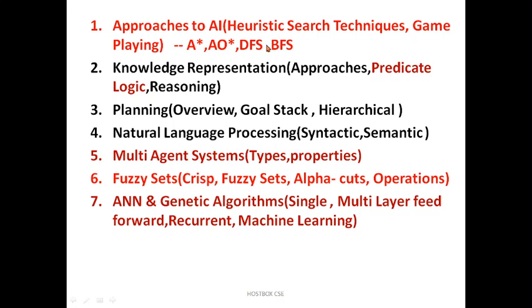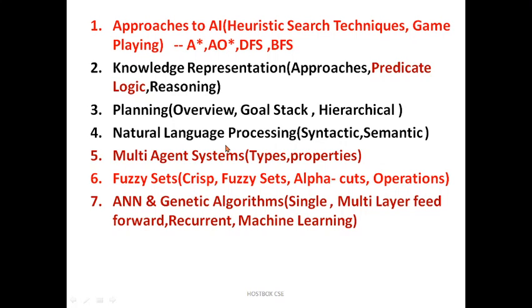So these approaches to AI also have a lot of algorithms. The use of these algorithms is that they give the perfect result for the given problem. Moreover, we have to concentrate on problem solving in AI, and later you can slowly touch knowledge representation, planning, NLP, multi-agent systems, and fuzzy sets. Fuzzy sets is very important.